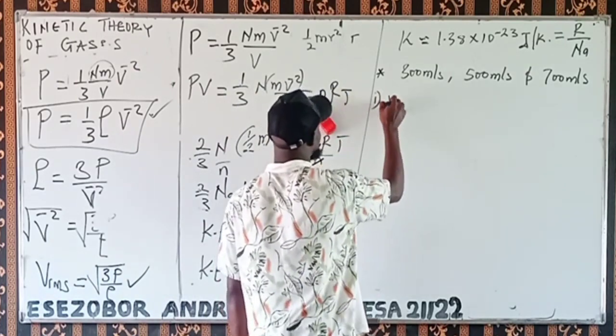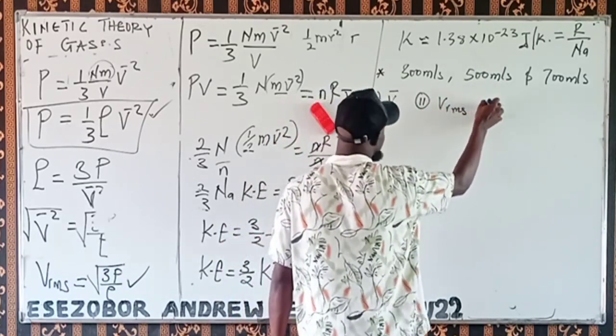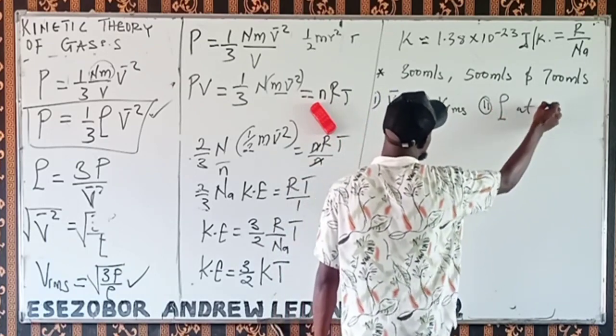Find number 1, V bar; number 2, V rms; number 3, the density at STP.